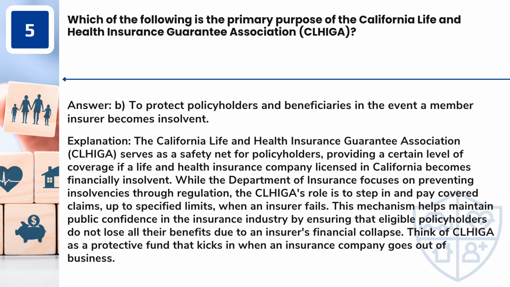Answer: B. To protect policyholders and beneficiaries in the event a member insurer becomes insolvent. The California Life and Health Insurance Guarantee Association, CLIGA, serves as a safety net for policyholders, providing a certain level of coverage if a life and health insurance company licensed in California becomes financially insolvent. While the Department of Insurance focuses on preventing insolvencies through regulation, the CLIGA's role is to step in and pay covered claims, up to specified limits, when an insurer fails.